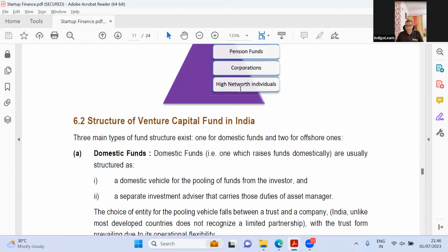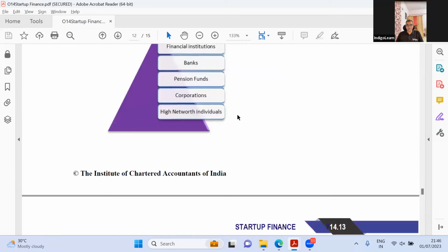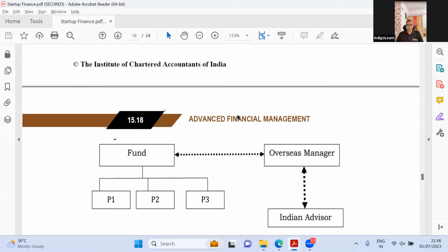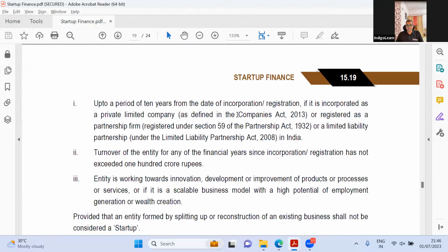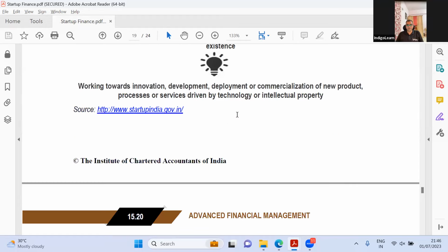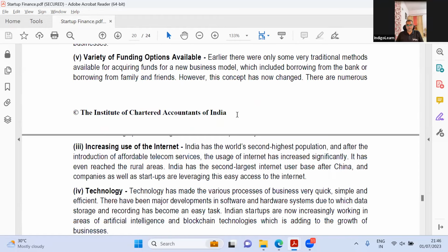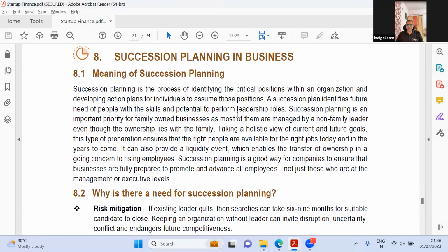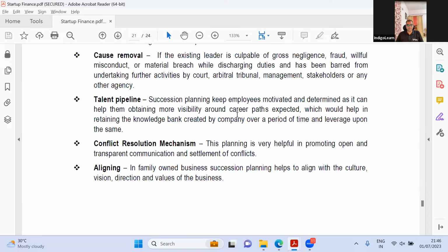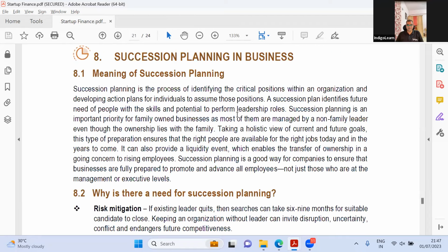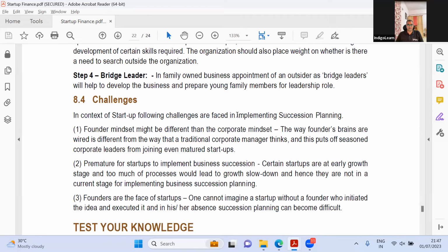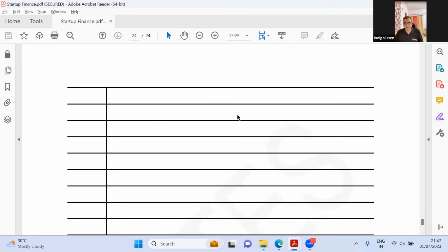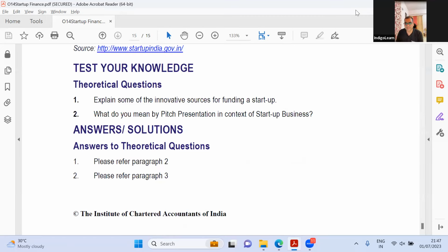High net worth. I think there's some error here also. Anyway, structure of venture capital is pretty much the same. Startup initiative, this is changed. This probably I would have guessed I would have updated it for the latest stuff. Startup initiatives and all of that. Succession planning. Why is there need for succession planning? I don't know why that is relevant in the startup chapter. This is completely dumb. Anyway, so there's not much in this chapter as well, other than certain updation. So that is what basically is there in this particular chapter, guys.